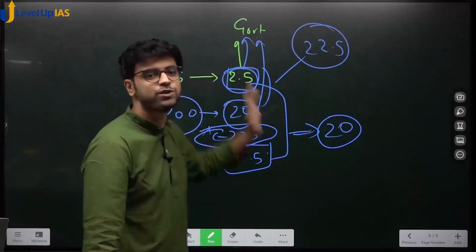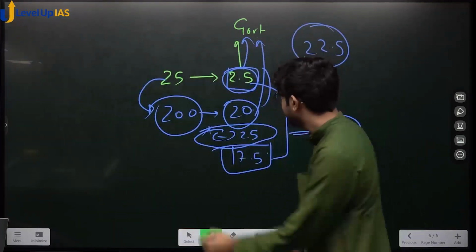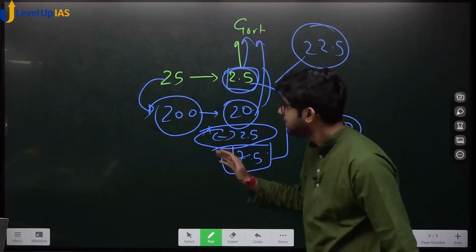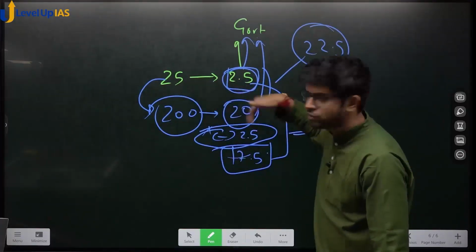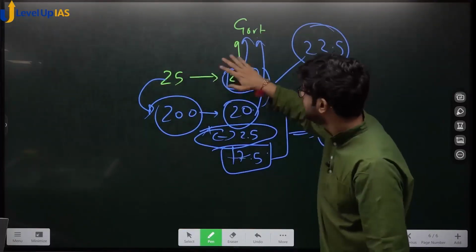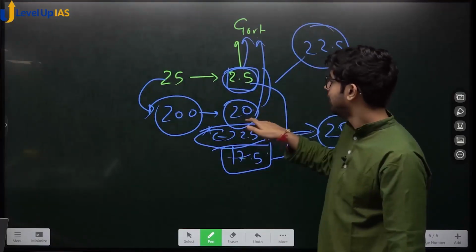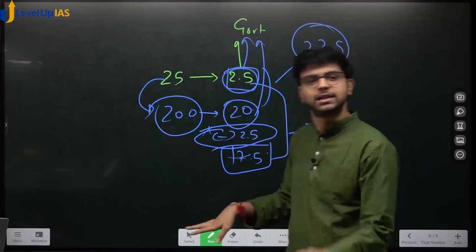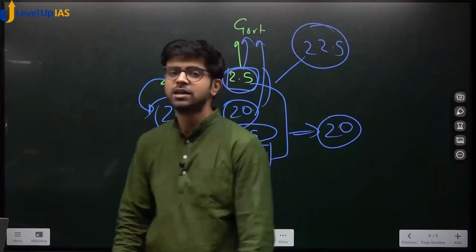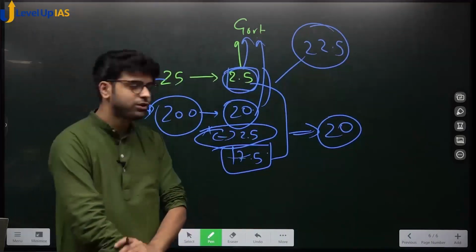This is what GST tries to avoid. Input tax credit. So this credit is called input tax credit. The tax which you have already paid, because it is from your pocket only, while purchasing inputs, is set off against the tax which you have to pay while selling goods, or on output. Input tax credit. Understood? Very clear, crystal clear. Input tax credit is very important. Yes or no? Okay.